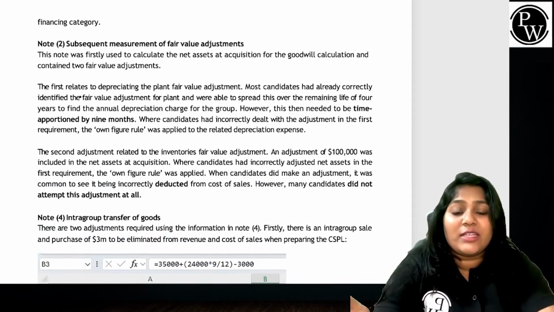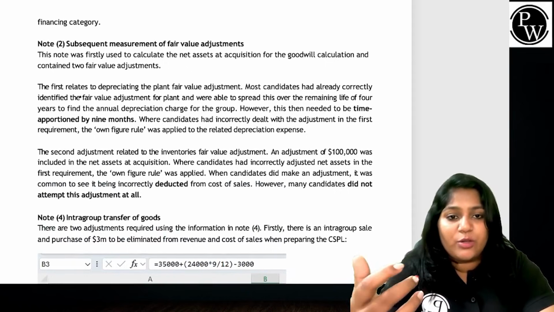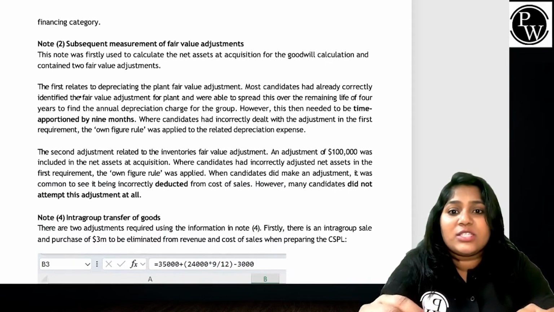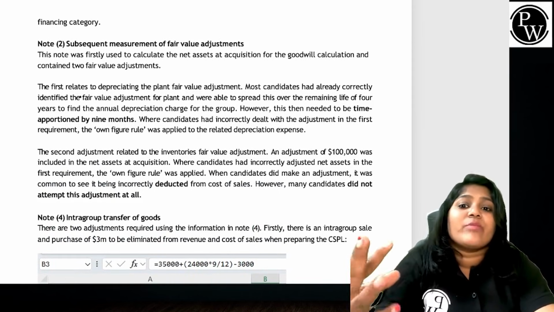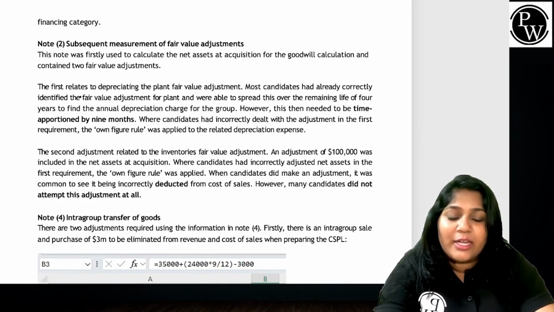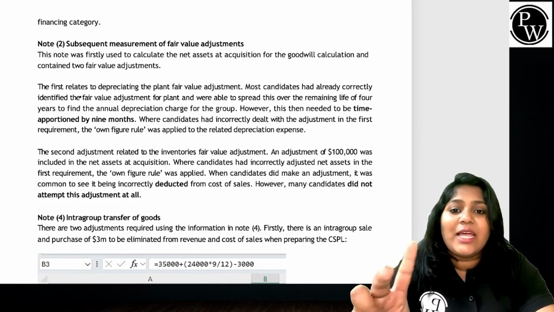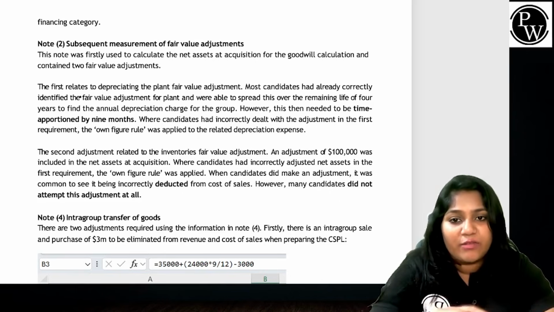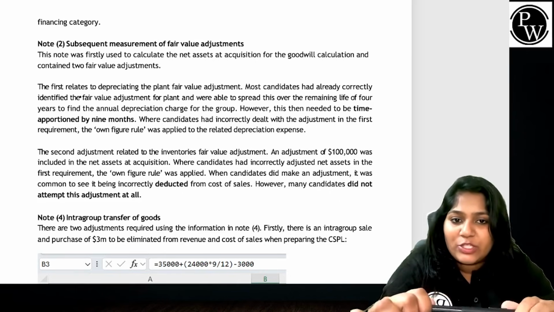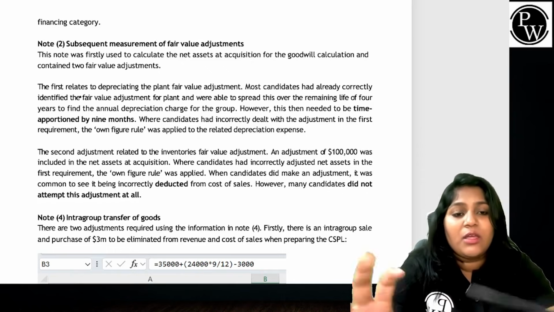So in note 2, they asked about the subsequent measurement of fair value adjustments. This note was firstly used to calculate the net assets at acquisition, because net assets are used in the goodwill calculation. Correct? It had 2 fair value adjustments. Let's see what the students have done. The first relates to depreciating the plant fair value adjustment. Most students have